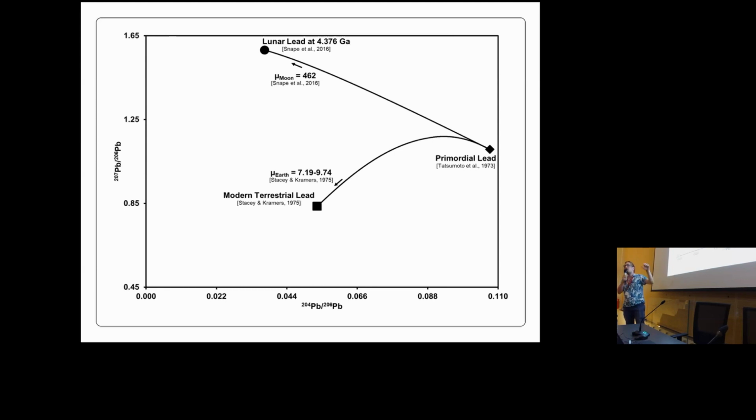The different evolution curves are a function of the mu value, which is 238 uranium over 204 lead. Those evolution curves can be quite different. When we look at our data over here, we have an isochron, and the intercept of the isochron in this diagram gives you the age. You see 4.2 billion years. That lines up very well with previously published data.